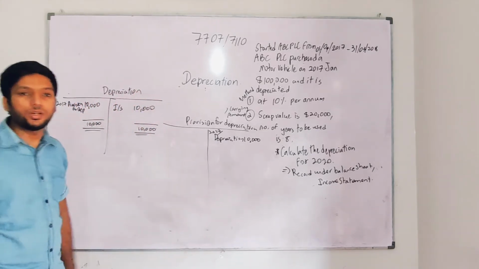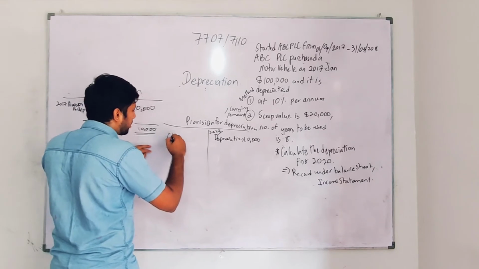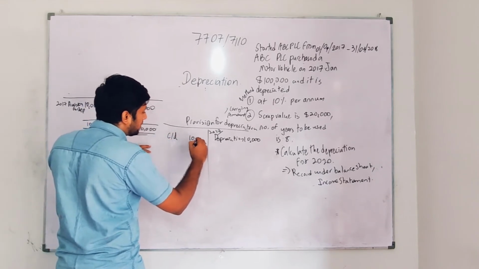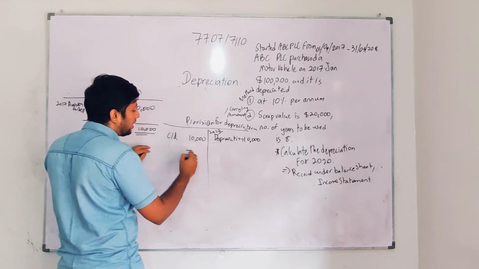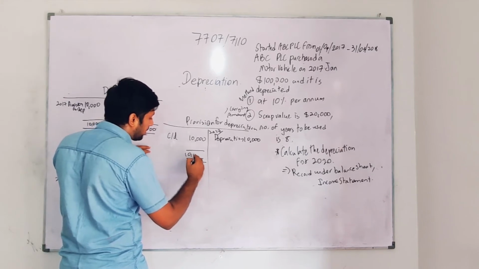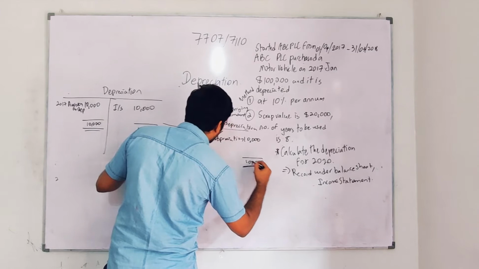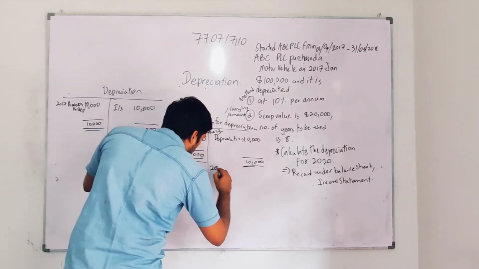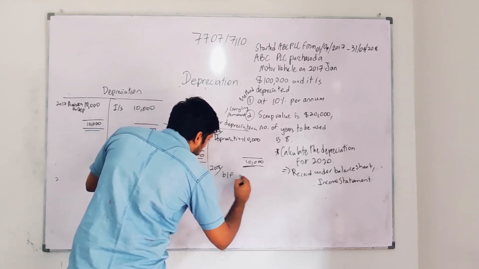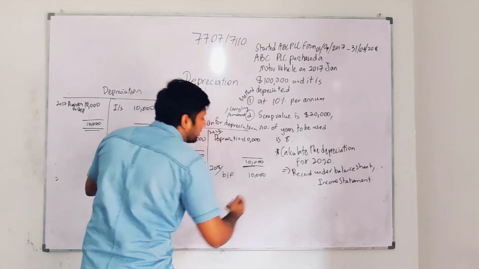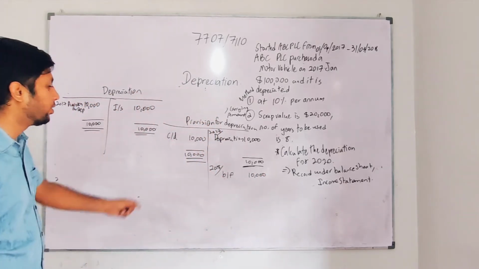But provision for depreciation is not like that. I will carry forward, so carry it down. I will write 10,000. This carry down you can take for the balance sheet. So I'll record here 10,000 and here I will record 10,000. So now this is 2017. I'm going to start with 2018. So I'll have brought forward of 10,000 here, which means the new beginning year is going to be 10,000.